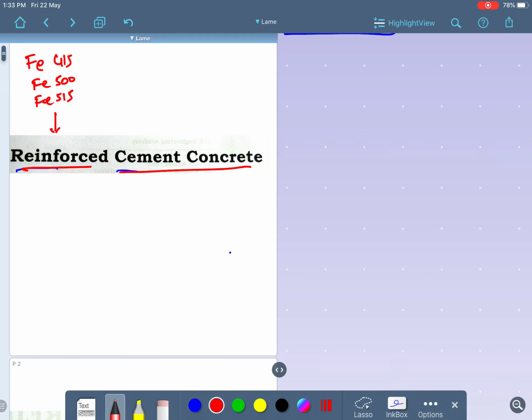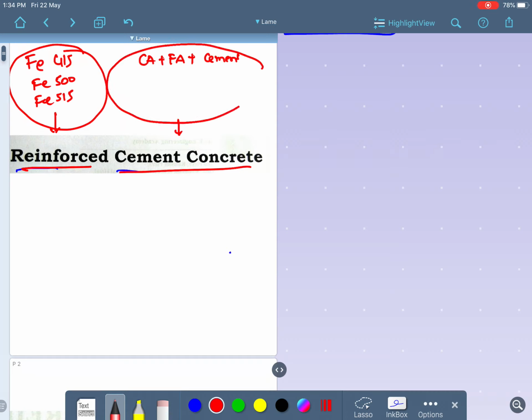Cement concrete is a combination of coarse aggregate plus fine aggregate plus binding material, and the binding material is nothing but cement. The combination of steel and cement concrete becomes reinforced cement concrete.